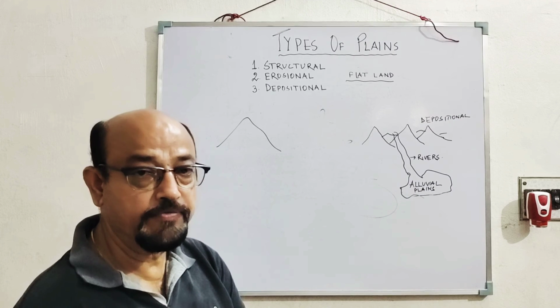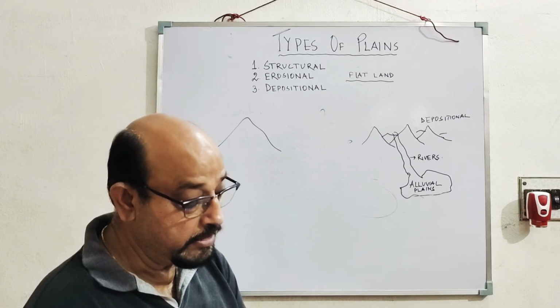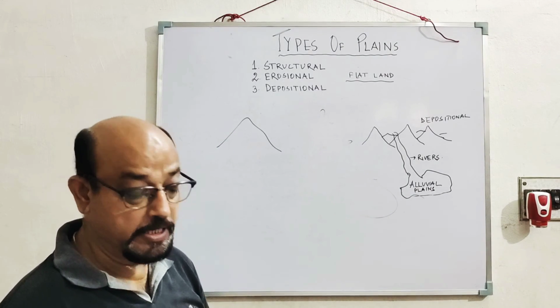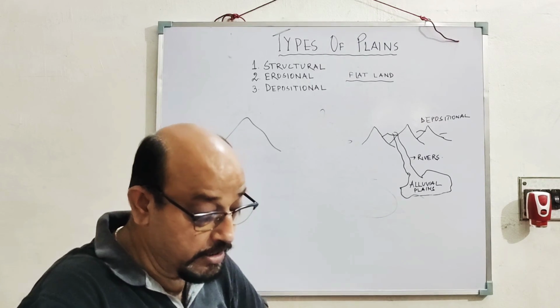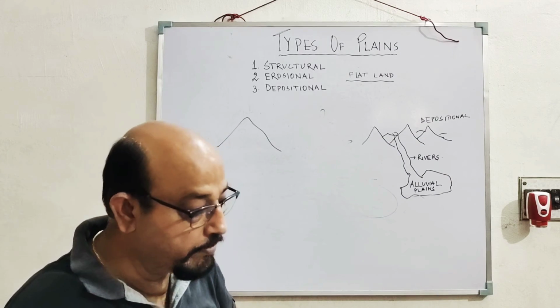And the last that is left is the erosional plain. These plains are formed as a result of weathering and erosion due to glaciers, winds, underground water and sea waves. These are known as the erosional plain.